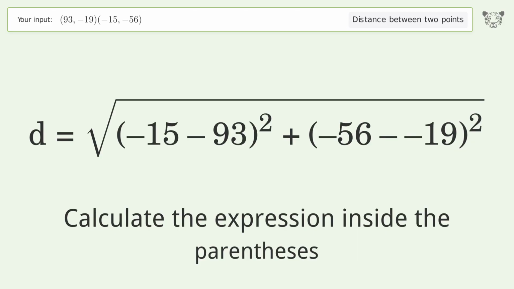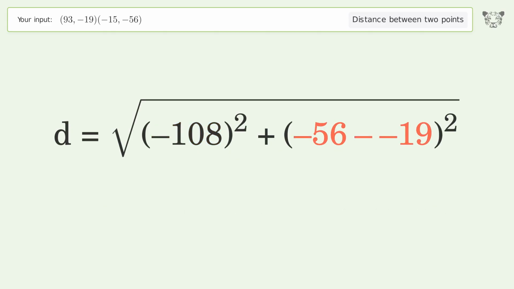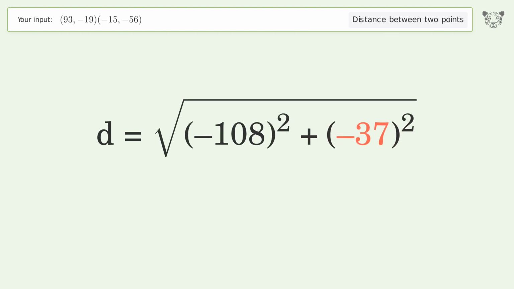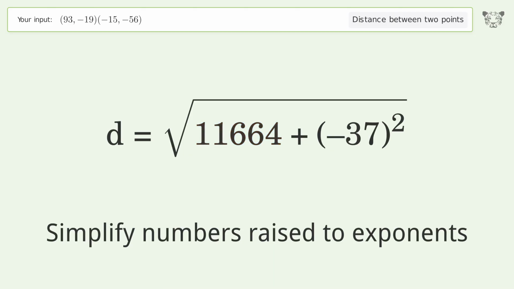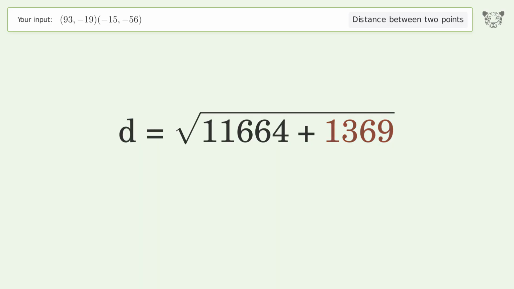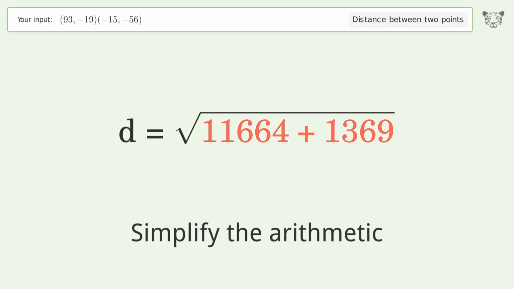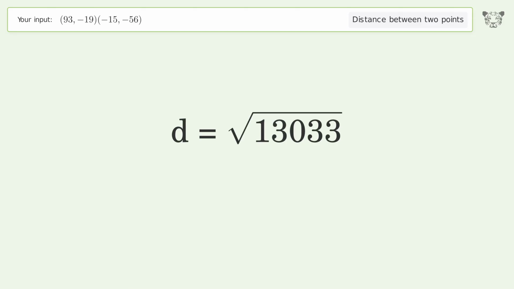Calculate the expression inside the parentheses. Simplify numbers raised to exponents. Simplify the arithmetic. And so the distance between the 2 points is the square root of 13,033, or 114.162.